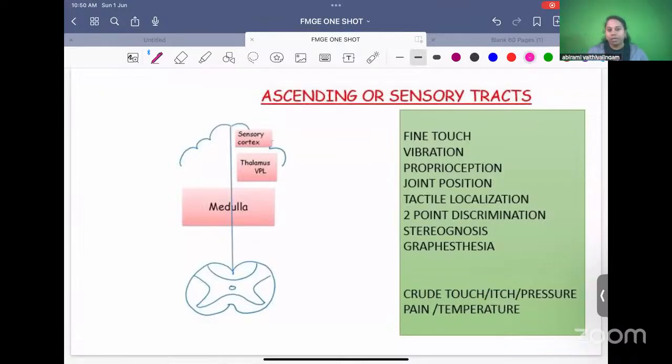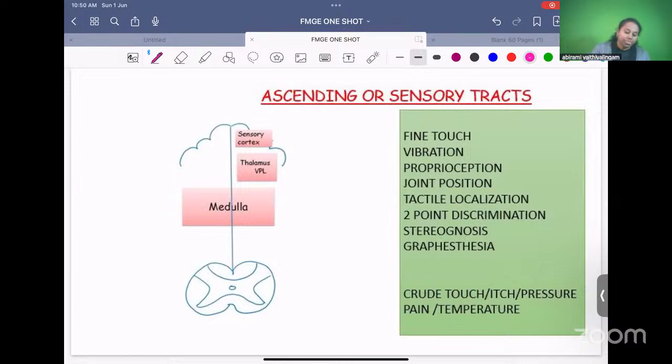Motor. Motor means you have to move your muscle. See, I'm moving my hands now. Who is telling me to move this muscle? My brain is telling me. So only from the brain, impulses will come down to the muscle. So the motor tracts are all coming down. They are all descending tracts. All ascending tracts are sensory tracts. All descending tracts are motor tracts.